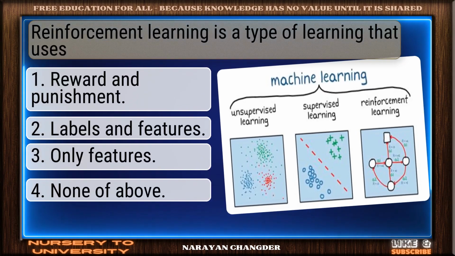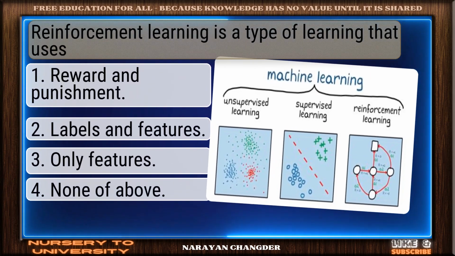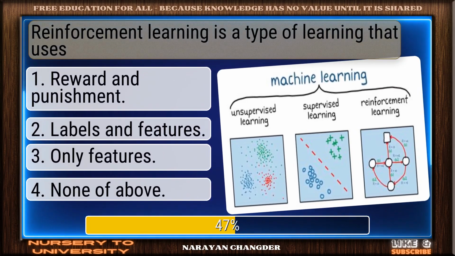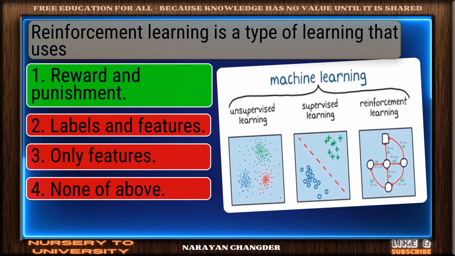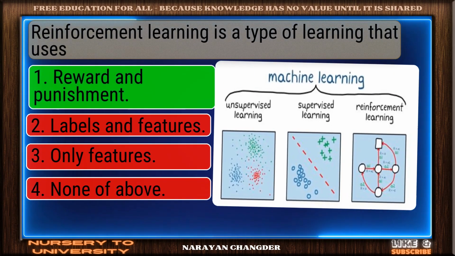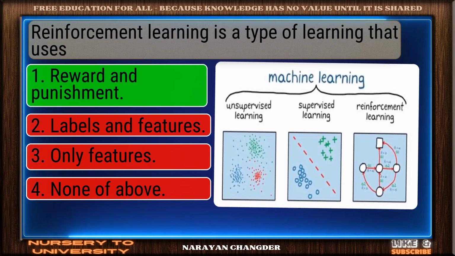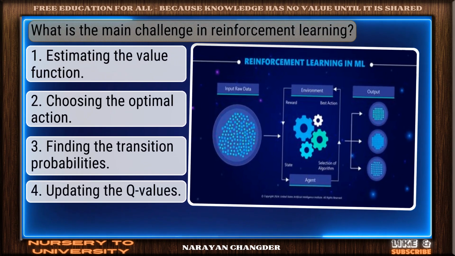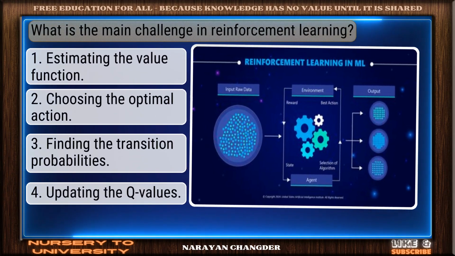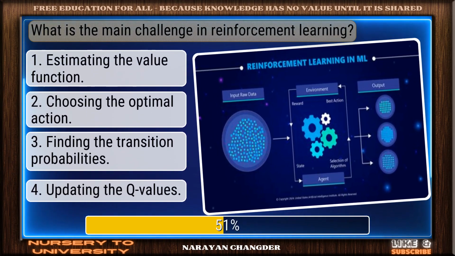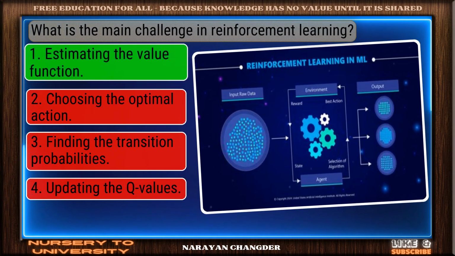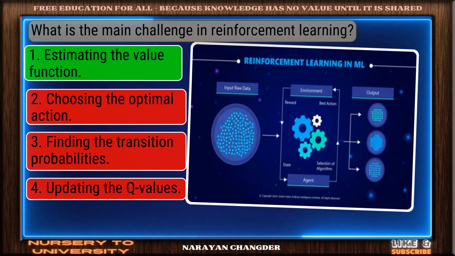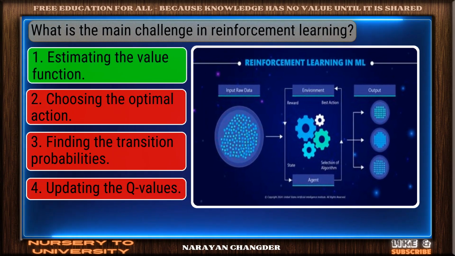Question number 41. Reinforcement learning is a type of learning that uses. Exactly. Reward and punishment make sense, and it is the right choice. Question number 42. What is the main challenge in reinforcement learning? Smart move. Estimating the value function is an accurate answer.